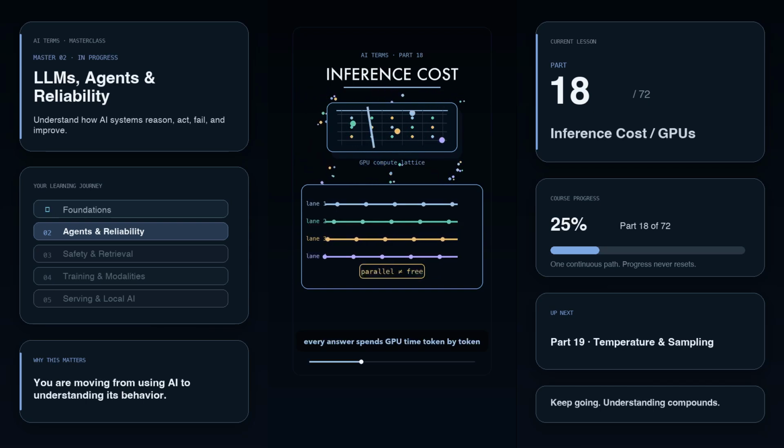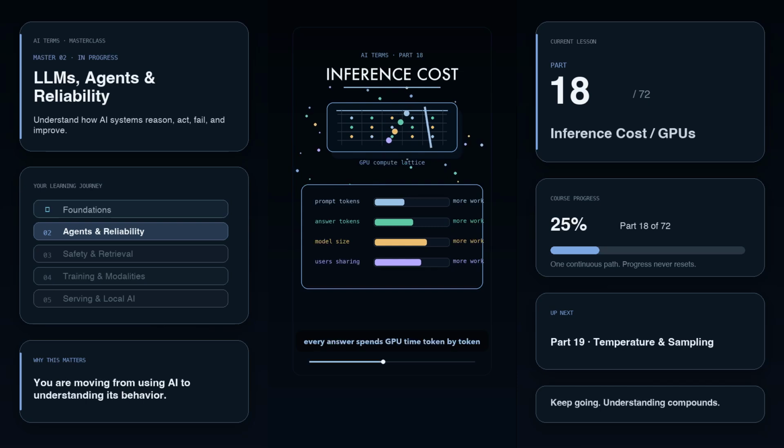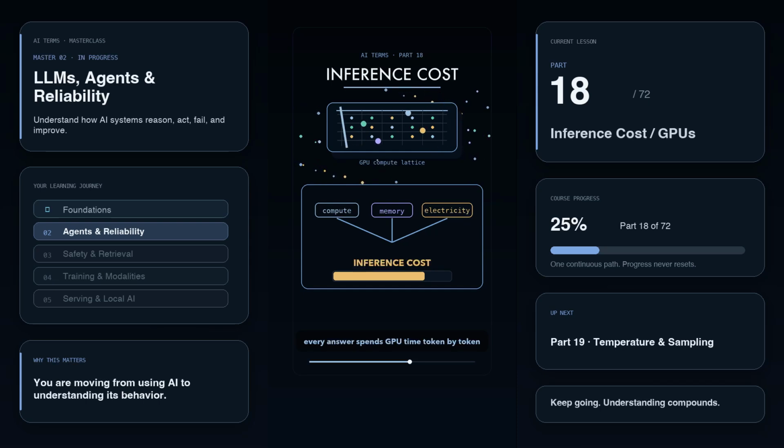GPUs make this possible because they can do many small calculations at the same time. Think of a GPU like thousands of lanes working in parallel. But parallel does not mean free. A longer prompt means more tokens to read. A longer answer means more tokens to generate. A bigger model means more weights to move through. More users means the same GPU has to share the work. That is inference cost, the compute, memory, and electricity spent while the model is answering.